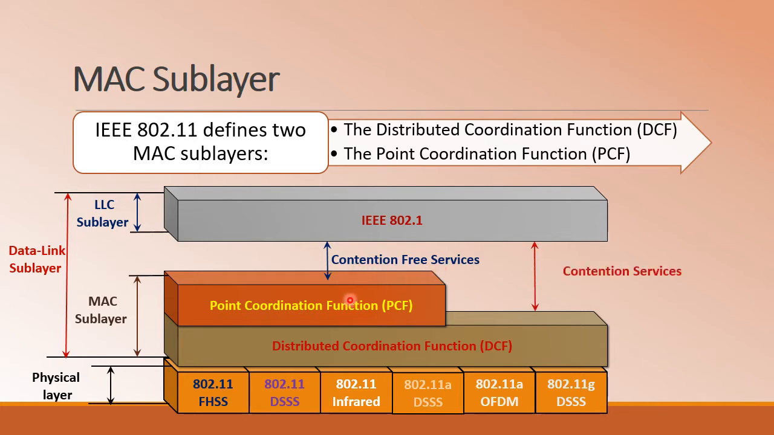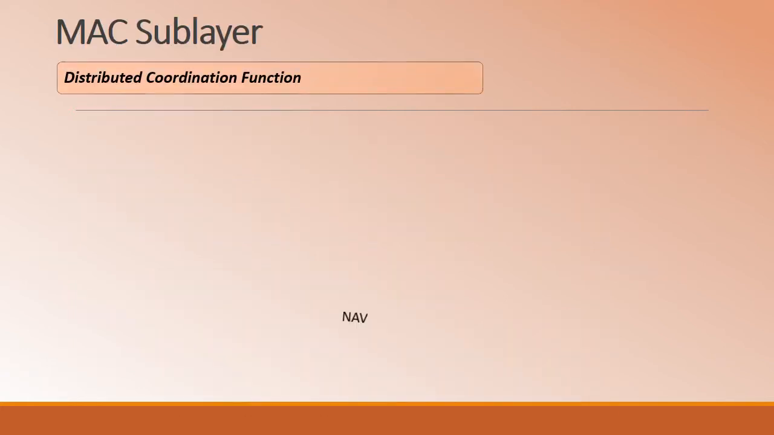And the distributed coordination function is used when contention services are used. Contention services here means that the stations have to contend among themselves to gain access to the medium. So in the absence of APs, that is access points, the stations have to contend among themselves to gain access to the medium. In that case, the distributed coordination function will be used. In this sublayer, first we'll consider the distributed coordination function, then we'll continue with the point coordination function and the subsequent topics.